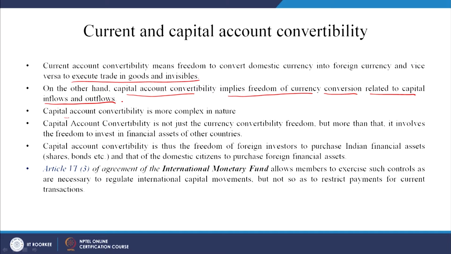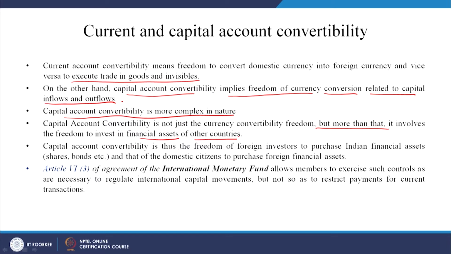So, as I had said, capital account convertibility is more complex in nature than the current account convertibility, right. Capital account convertibility is not just the currency convertibility freedom. So, this is very important, but more than that. What is more than that? It involves the freedom to invest in financial assets of other countries. So, this is what makes it more complex, right.